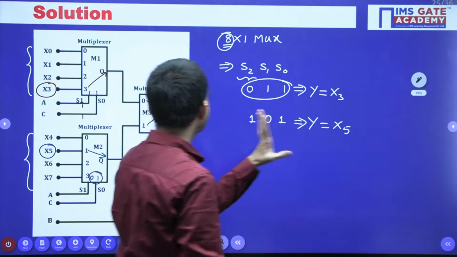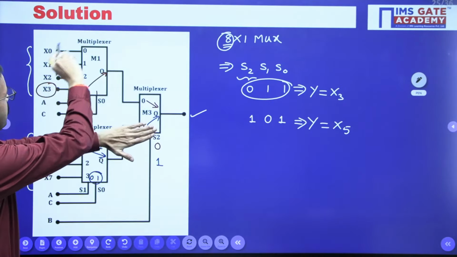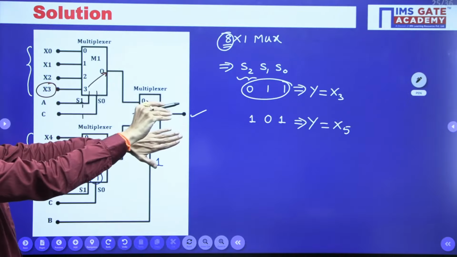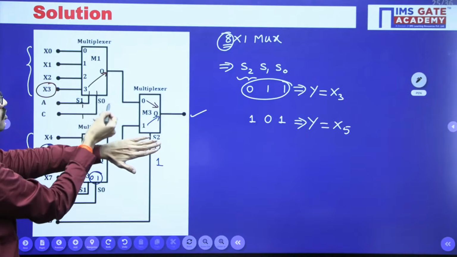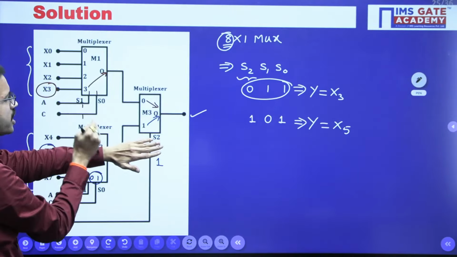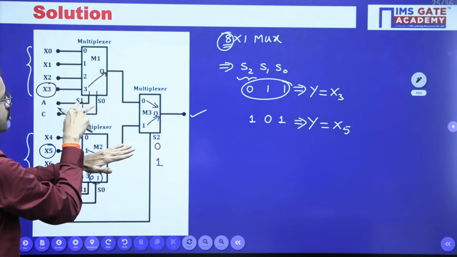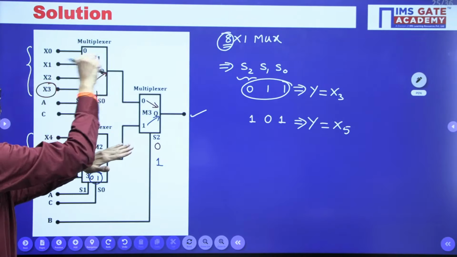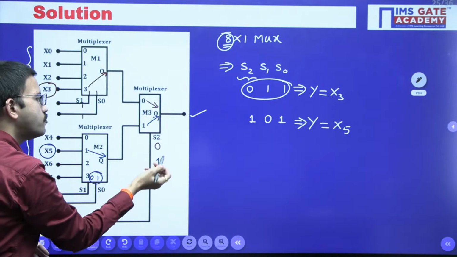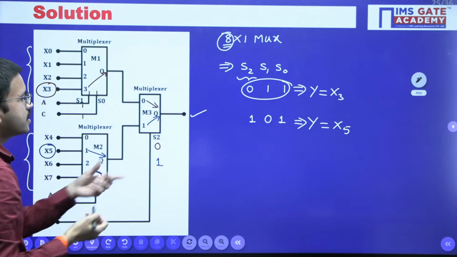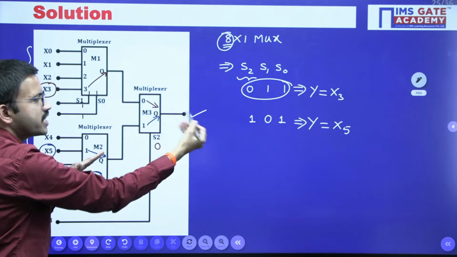So in simple words, when you are keeping this selection as 0, then one among these 4 inputs you are connecting. In order to select which input has to be connected, we use 2 selection lines, correct? So when you have considered S2 as 0, here 0, 0, 0, 1, 1, 0, 1, 1, with the help of that, 1 input at one time we are going to connect. Similarly, if you have made S2 as 1, then the lower mux output we have given as the input, so that one we are getting as the output.